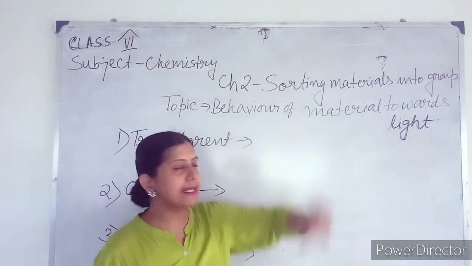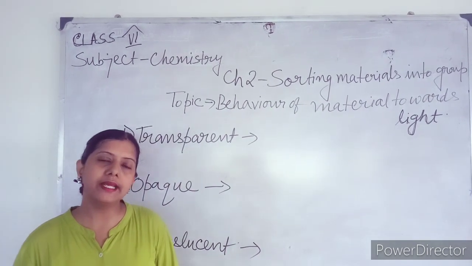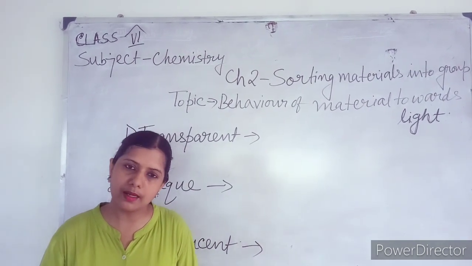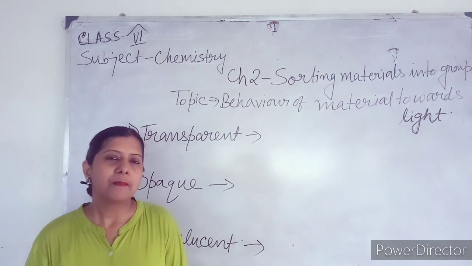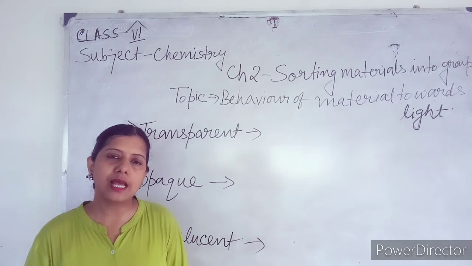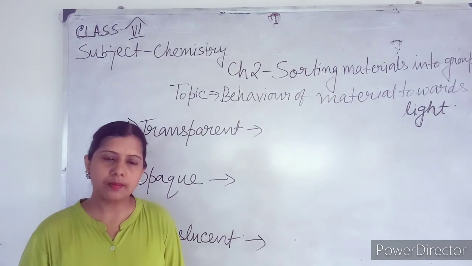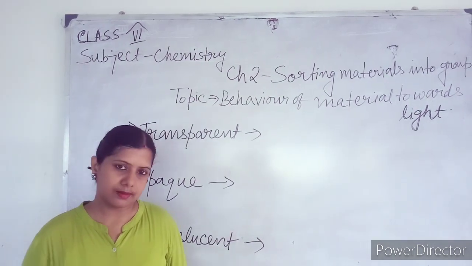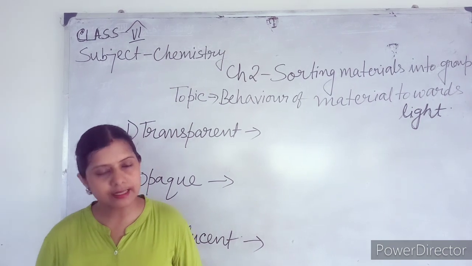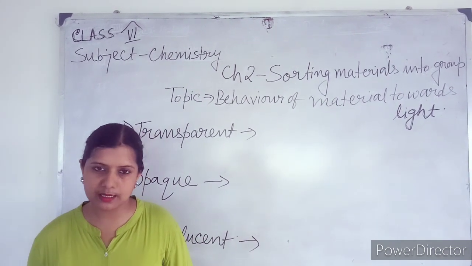Now, what is material? You have gone through the chapter, so you know the meaning of matter. What is matter? Everything around us is made up of matter. Matter is something which has mass and which occupies space. So you are matter, I am matter, this board is matter, air, that is invisible, but it is matter because it has mass and it occupies space.